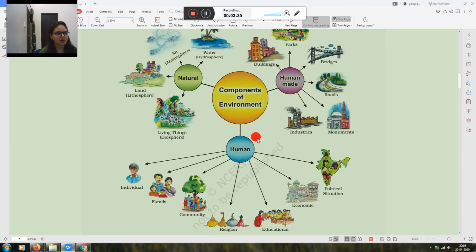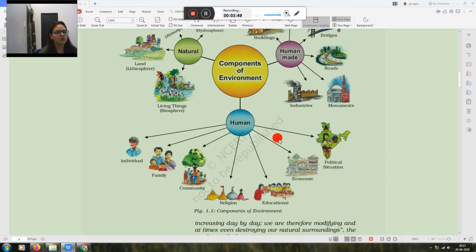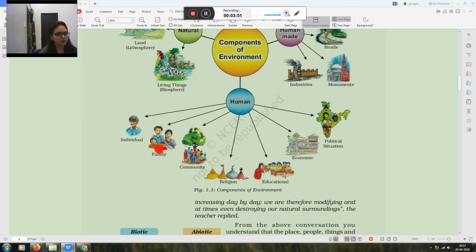I repeat all the points. The first is natural. It includes water, air, land and living things. Next is human made. It includes the things which are made by humans. And the third is humans, which is a component of environment: individual, family, community, religion, educational, political and economic situation of any country.